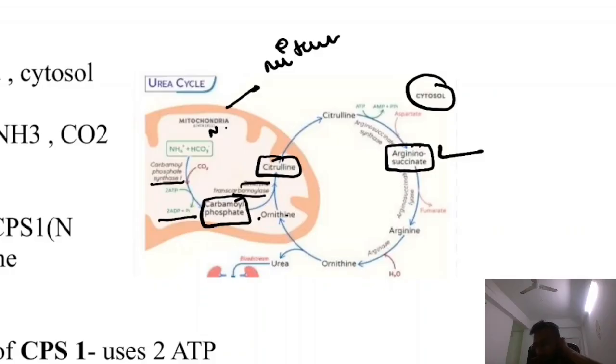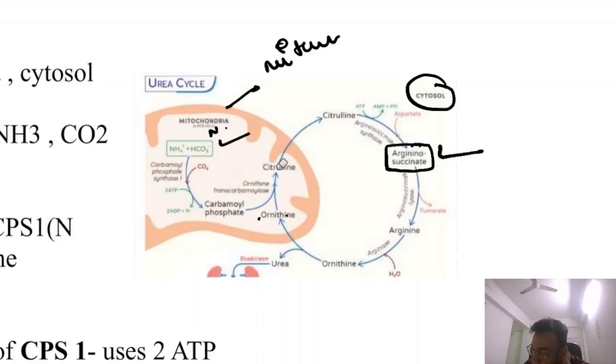Okay, so the first reaction is NH3 plus CO2. The enzyme is carbamoyl phosphate synthetase 1. The product formed is carbamoyl phosphate, and 2 ATP are converted into 2 ADP. Now carbamoyl phosphate reacts with ornithine and forms citrulline.